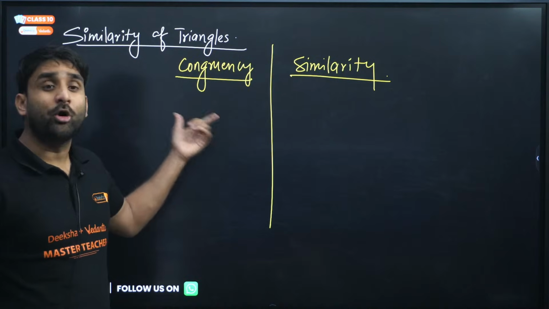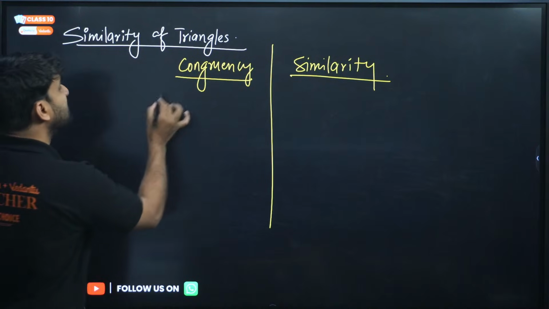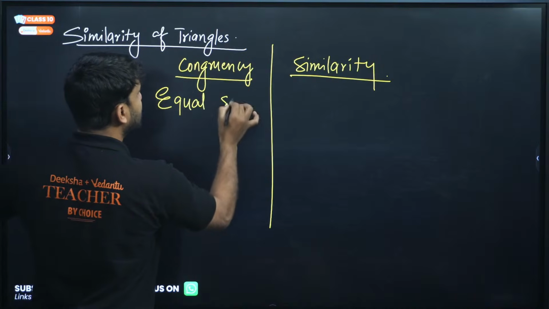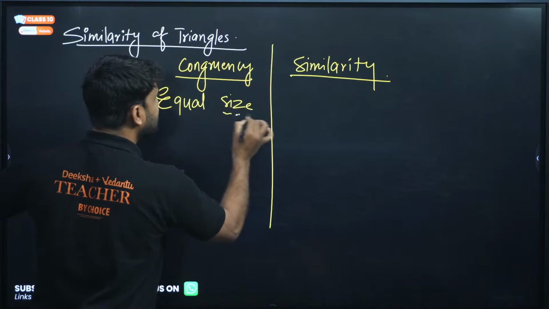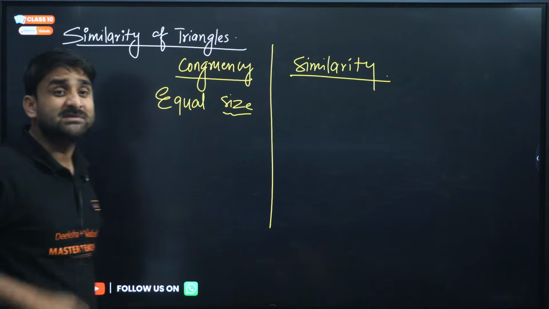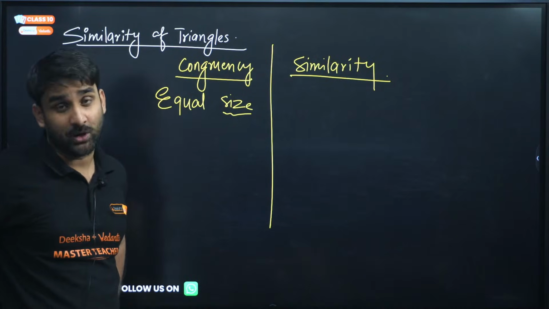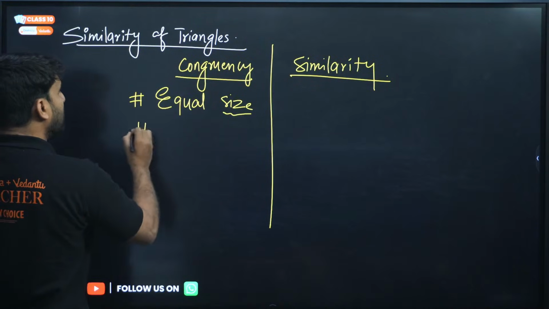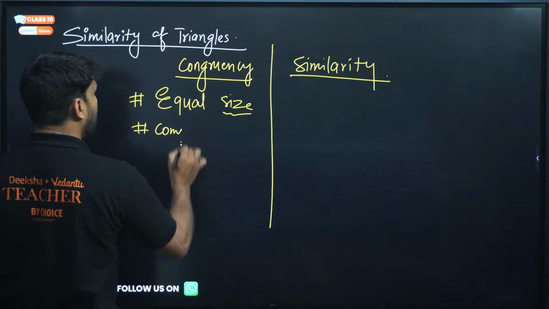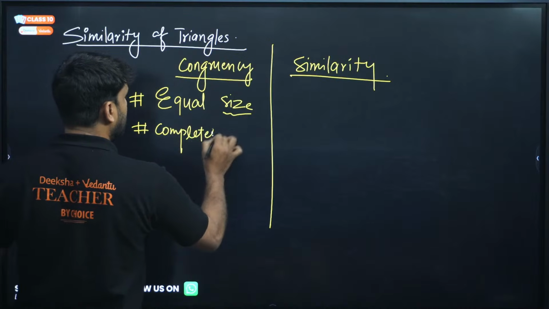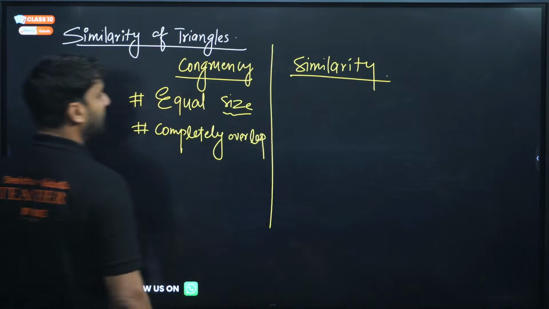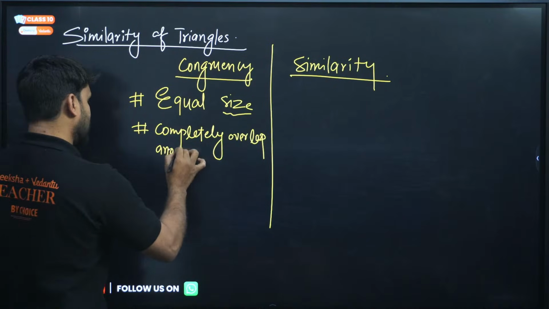Congruency means equal size of triangle. Equal size means the dimensions of the triangles should be equal. It means one triangle completely overlaps another triangle.